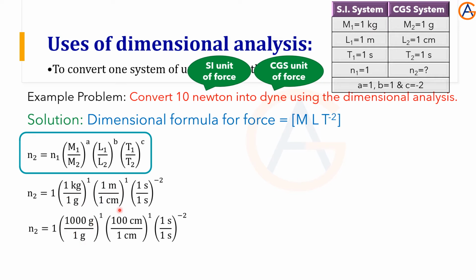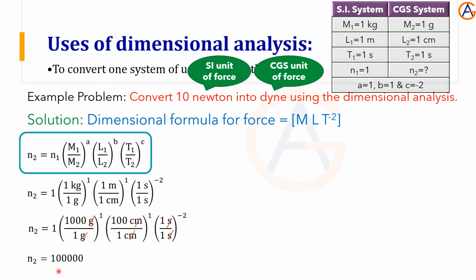1 meter to centimeter, 1 meter can be written as 100 centimeter. So second, no issues with this. Now cancel the gram and centimeter. So what is left here? 100 power 1, 1000 power 1, 100 power 1, like this. Only these two are left. So remaining all the units are cancelled. Only the numbers are left.